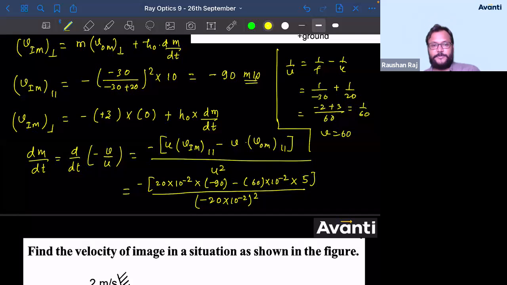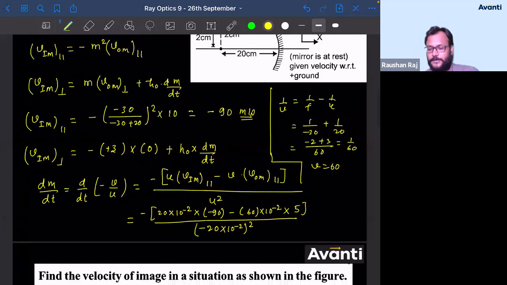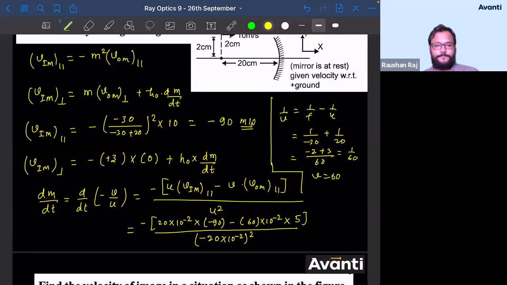Come on guys, solve this and get me the answer for dm by dt. बोलो बच्चा, what is the value of dm by dt? 1000 नहीं होगा, LCM 1000 नहीं होगा.